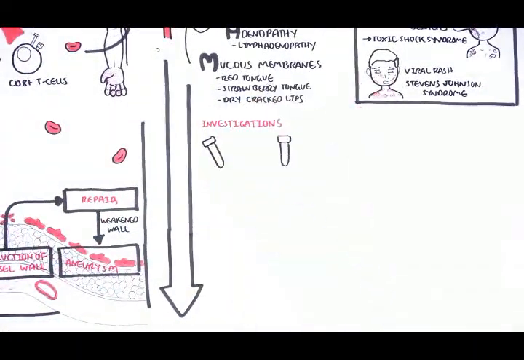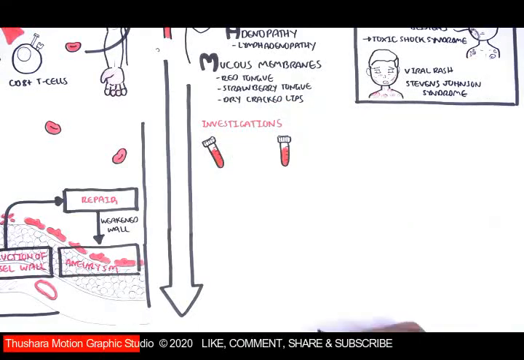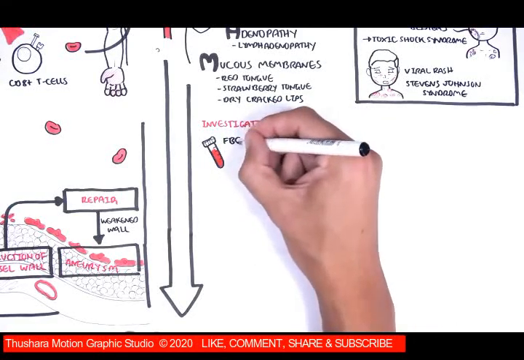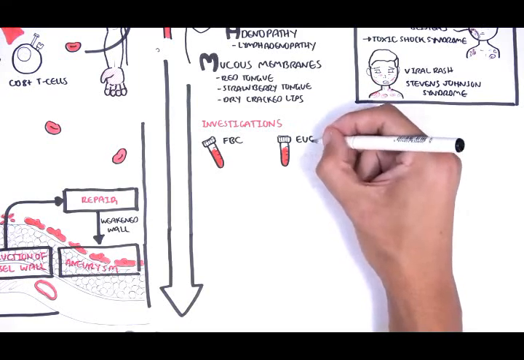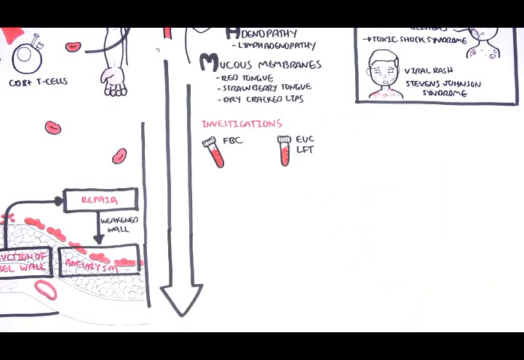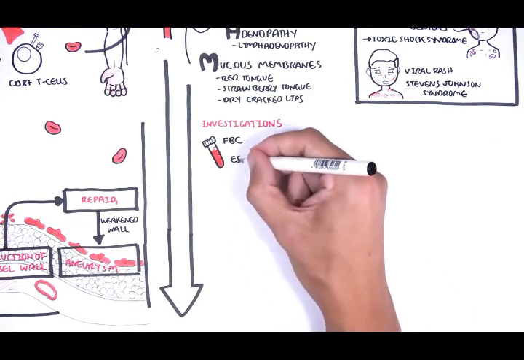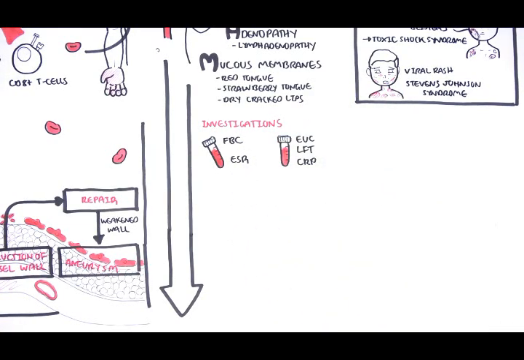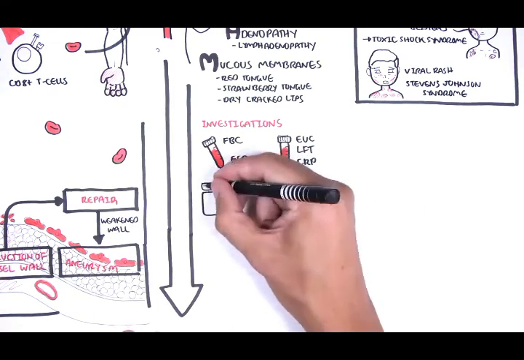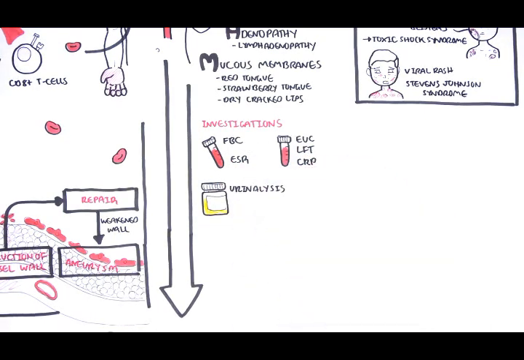Investigations to order include a full blood count to look for signs of infection, EUCs for kidney involvement, LFTs to look for viral causes affecting the liver, CRP and ESR, which are inflammatory markers. These should be high in Kawasaki, as well as in infections. Urinalysis is good to look for evidence of increase in white cell count.